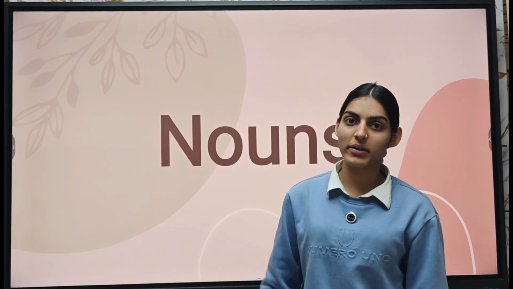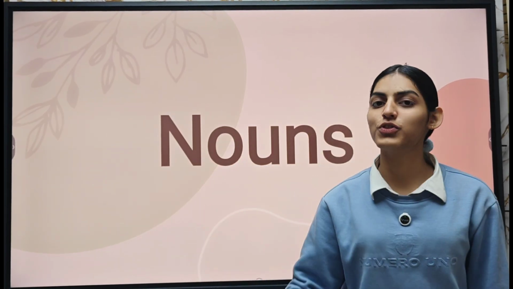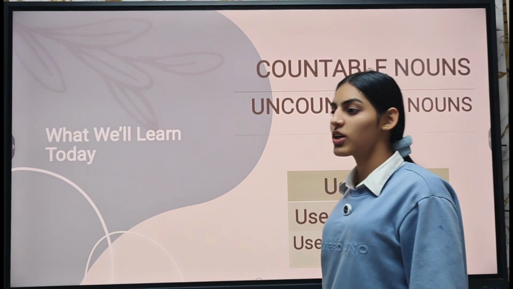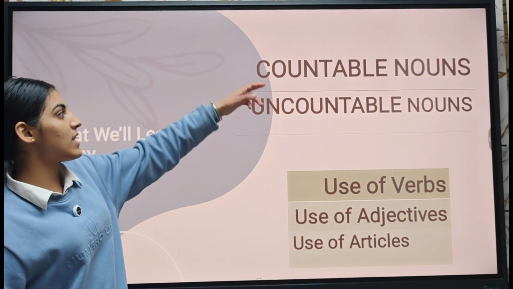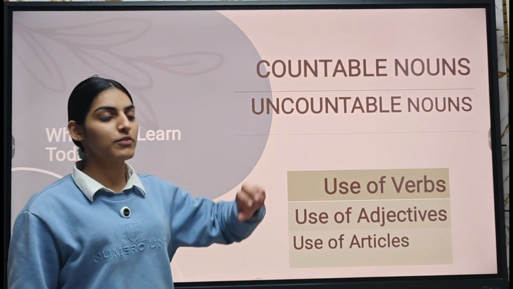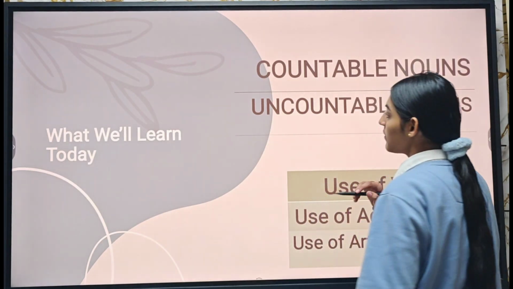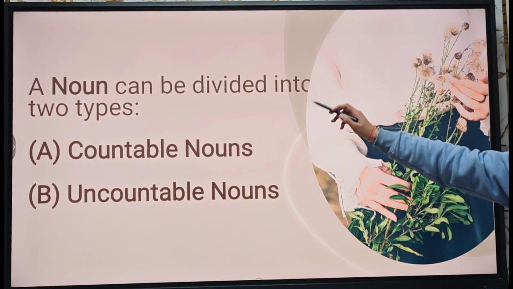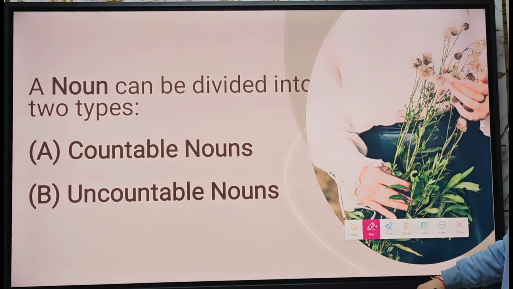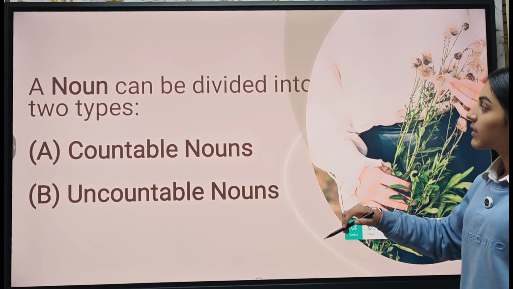On this channel, we are doing practices for competitive exams in which I am going to cover your English grammar. And here we have part 2 for nouns. So let's begin with this part. In this video, we are going to cover two topics, that is countable noun and uncountable noun, and the use of verb, adjective and article with them. Now let's see. Noun can be divided into two types. First is countable noun, then we have uncountable noun.